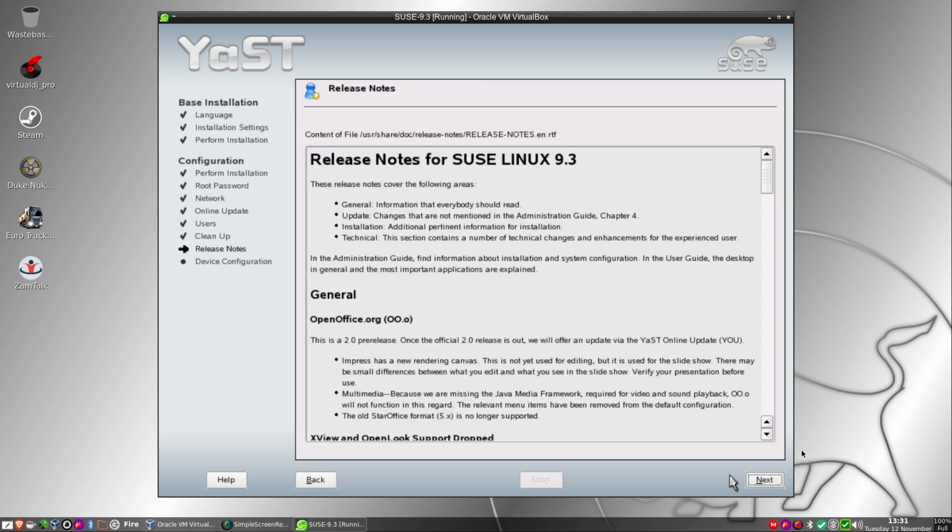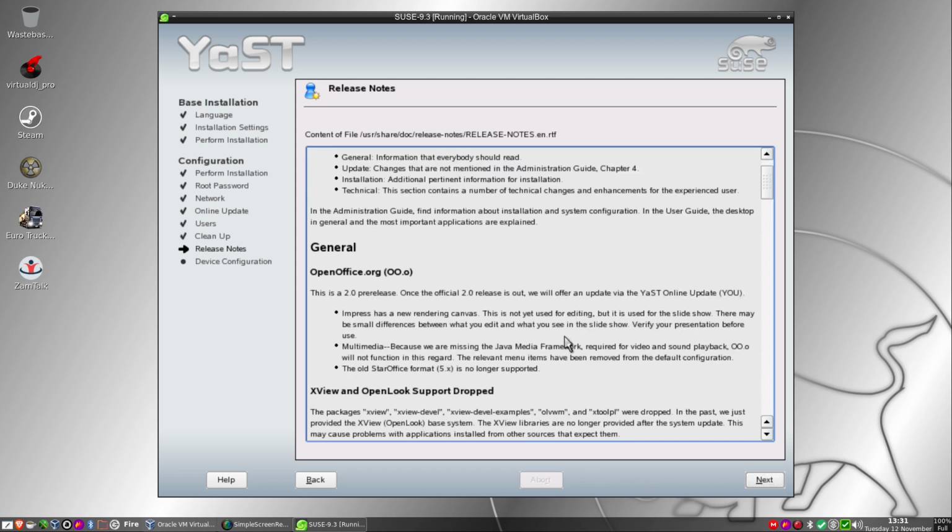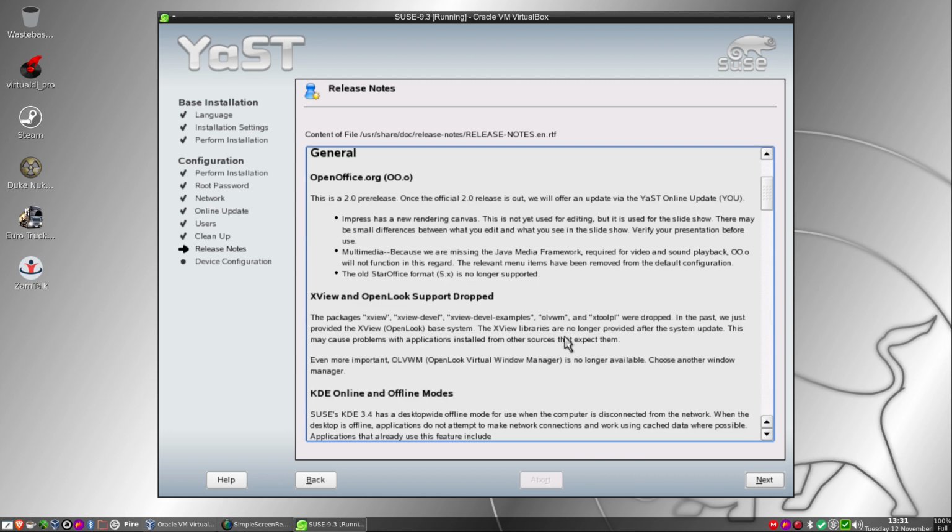These release notes cover the following areas: general information that everybody should read, update changes mentioned in the Administrator Guide, Chapter 4, installation, additional pertinent information for installation, technical. Okay. In general, we've got OpenOffice.org, this is a 2 pre-release, we'll be able to offer this by the last update.